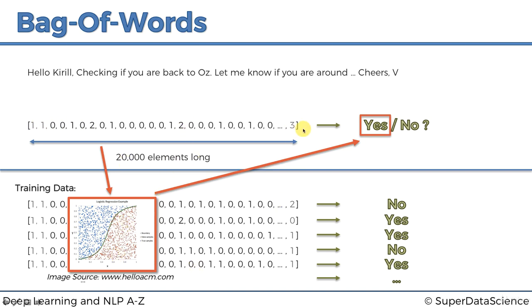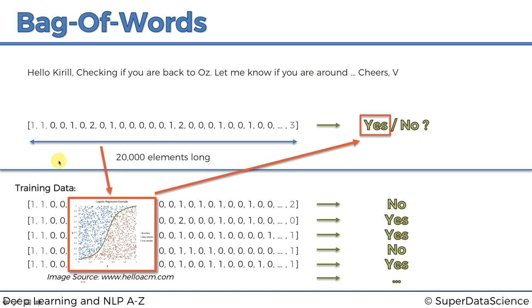So we can safely feed in this vector into there. It's got the same number of features. Bam, we get an answer. So for instance, we get yes. And then we can look back at what the actual email said. It said, hello, Kirill, checking. Oh, okay. So based on my training, I would have most likely replied to this with a yes.